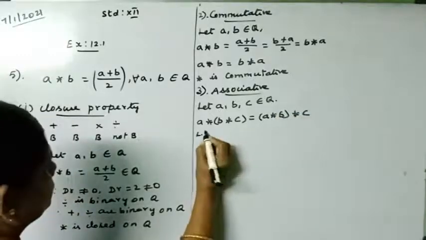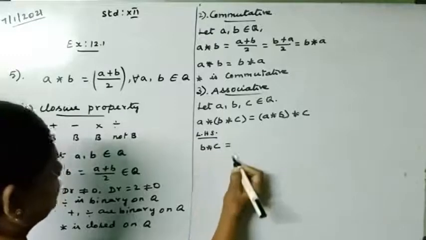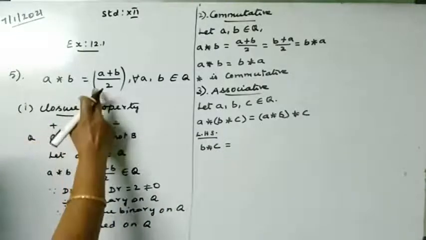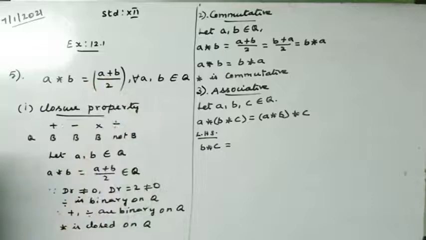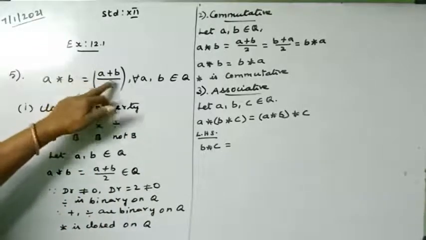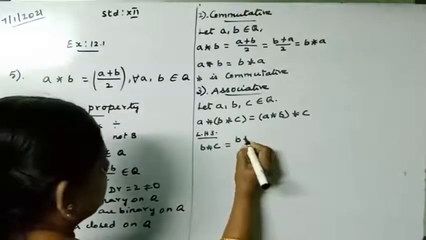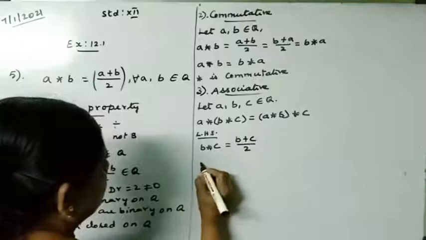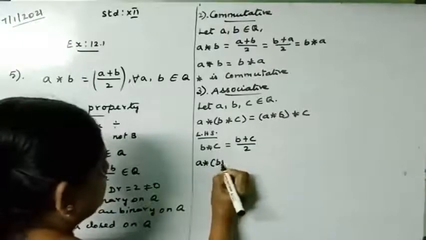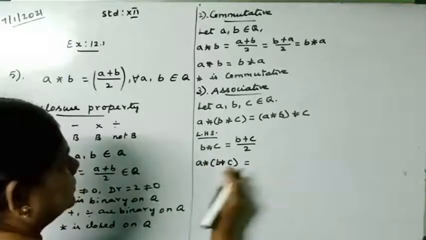Now take the left hand side. By the definition of star, A star B is (A plus B) by 2. Similarly B star C is (B plus C) divided by 2.